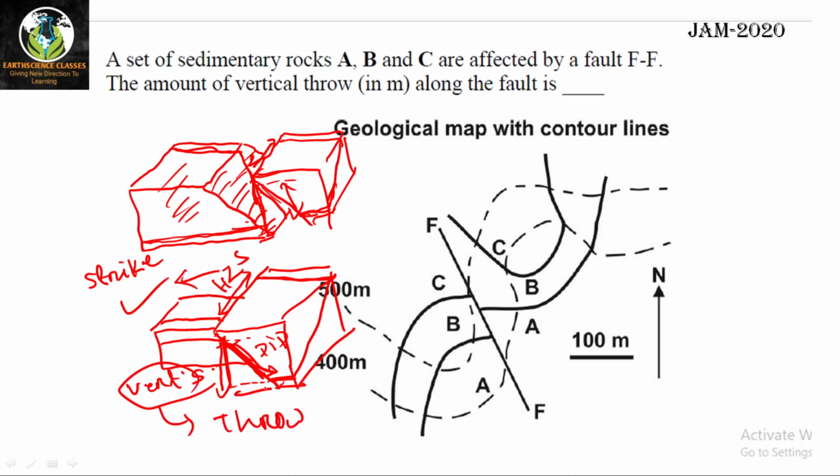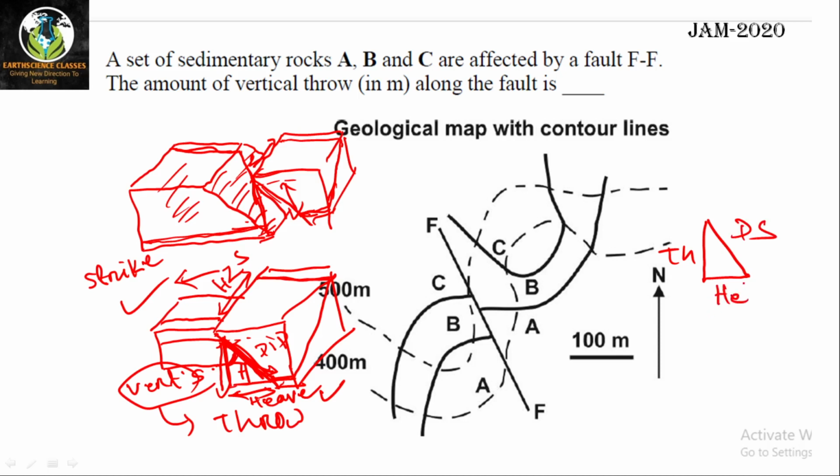What is heave? This part is heave. Okay, and this is the angle called hade. I hope all of you know this: throw, heave, and hade. This angle is hade. This horizontal is heave, that means the horizontal component of dip separation. We are getting dip separation like this. The vertical component is throw. The horizontal component is heave, and this is dip separation, right?